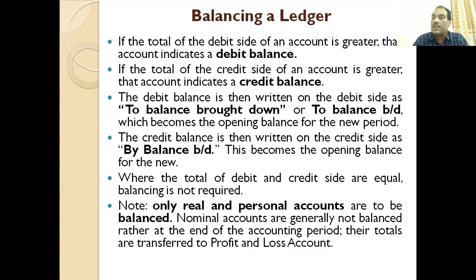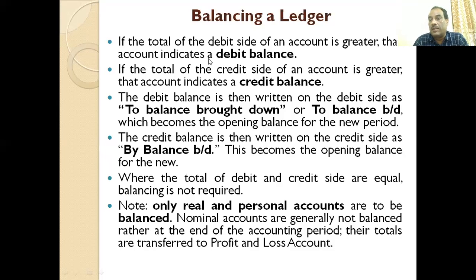The debit balance is then written. The next step is that the debit balance is then written on the debit side as to balance brought down, or to balance b/d. In short, we write it to balance b/d. So if debit balance means debit is more, what happens? We will write in the credit side the amount by which the debit side is exceeding, mentioning to balance brought down or to balance b/d. So we will write first to balance b/d, which becomes the opening balance for the new period.